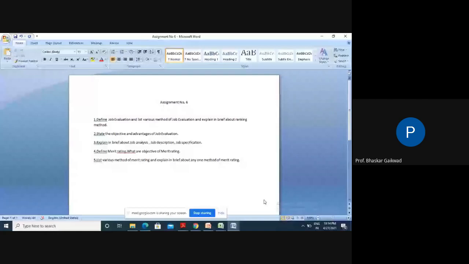Suppose we have demanded a press machine from the market. We need a 100-ton capacity machine, but this is not sufficient for the supplier. He expects 100 tons capacity, that is okay, but what are the other things he requires? What is the ram size?